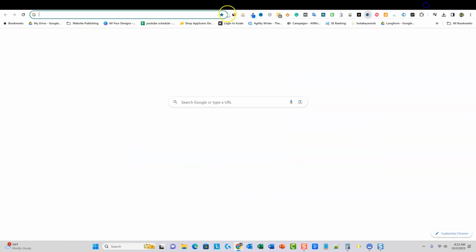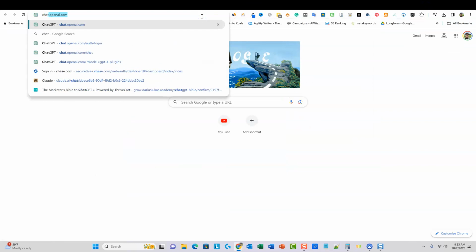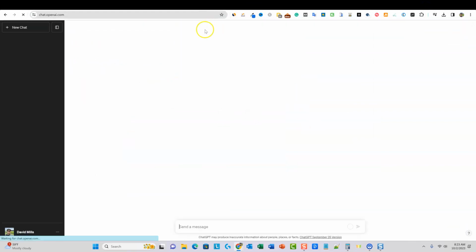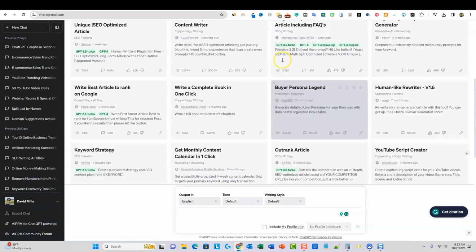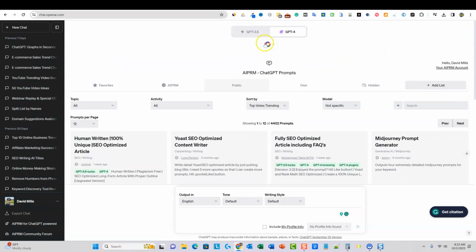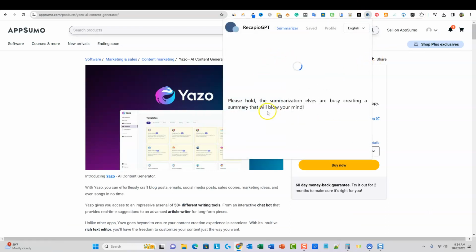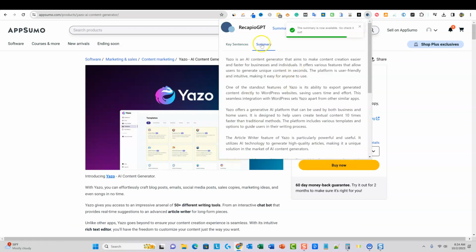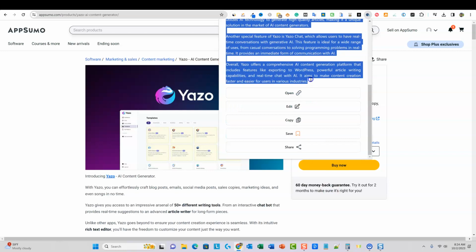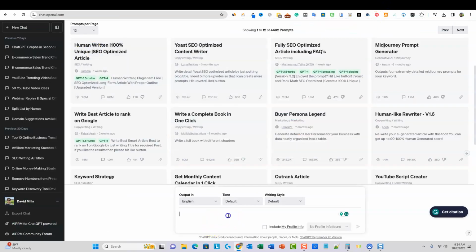What we'll do is we'll also go over here to ChatGPT. And you can use 3.5, but of course I pay for GPT-4, so I would just go ahead and use GPT-4. And we'll come back over here and we'll click on that and see if it's done with the summary. Summary is now available. It tells us what all this is. Cool. So what we can actually do is take this. So I'm just going to go ahead and copy this. And we're going to go ahead and start a prompt over here, right?